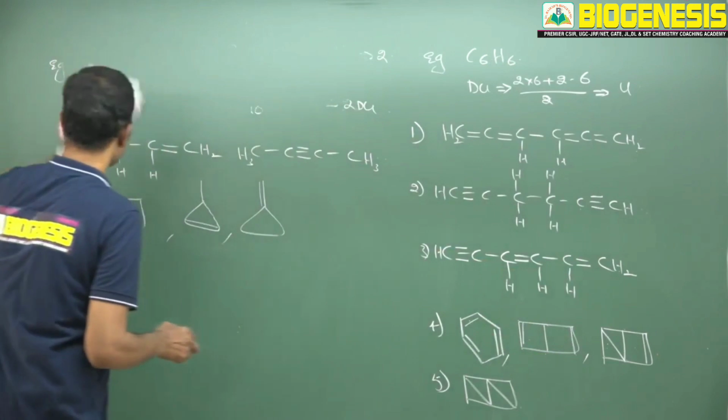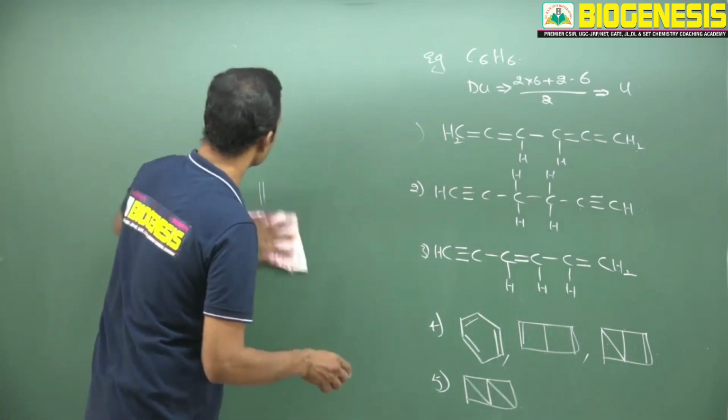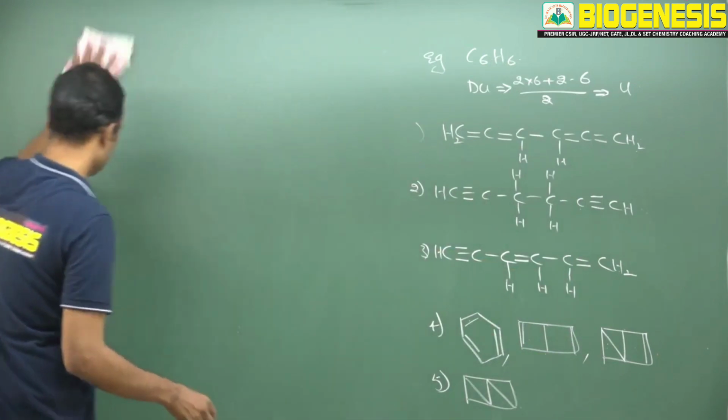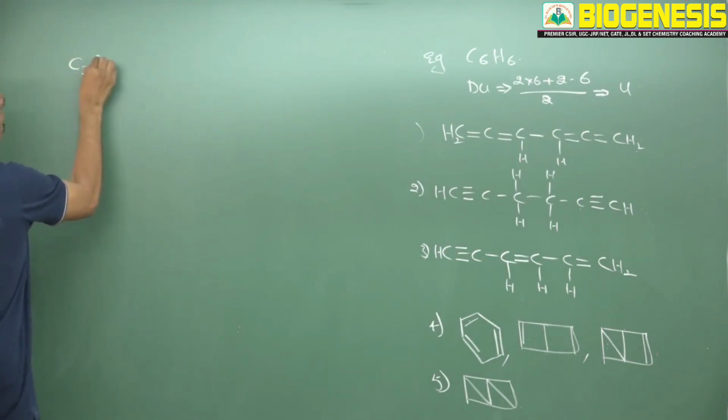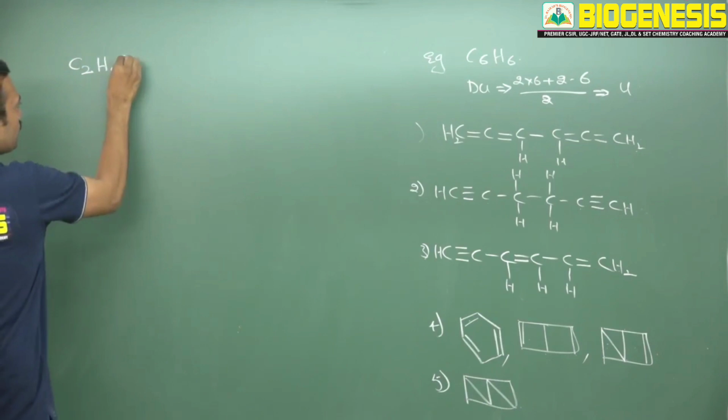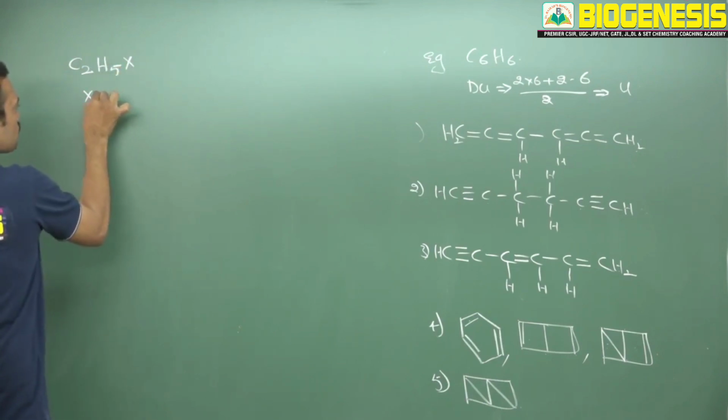Okay. Now see, what happens if I take something other than a hydrocarbon? Suppose I take a molecule, see this is C2H5X, where X is nothing but a halogen.